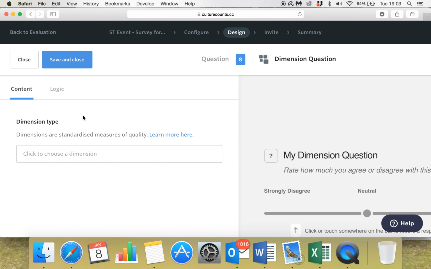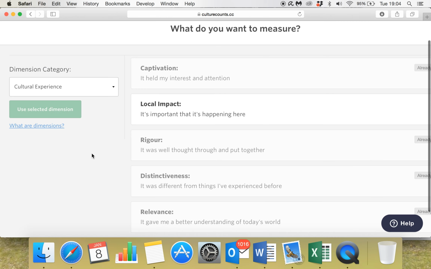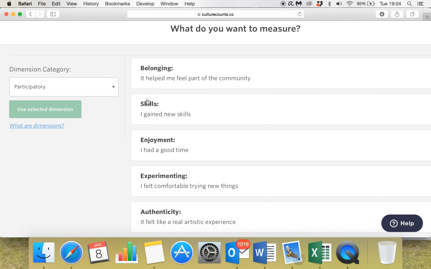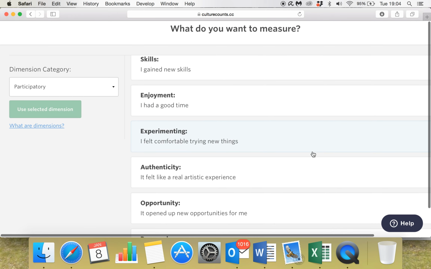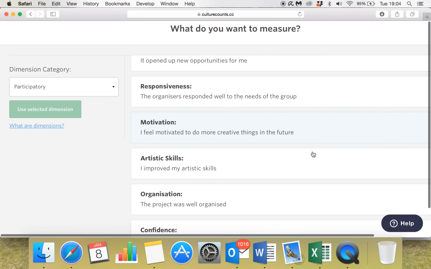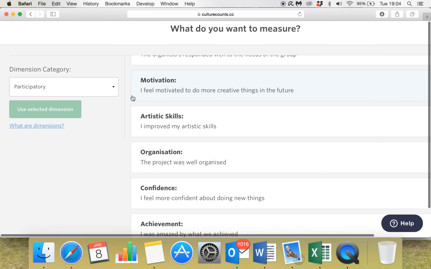Okay, so dimensions are standardized statements that people rate their agreement level to. If we click on choose a dimension, you'll see that there are some from this cultural experience category that are already being used, and these are the ones that Arts Council have selected for you. But if you click on here, you will see that there are some extras. For example, there are some participatory ones, which, needless to say, are useful if you are doing participatory work and you wish to evaluate it.